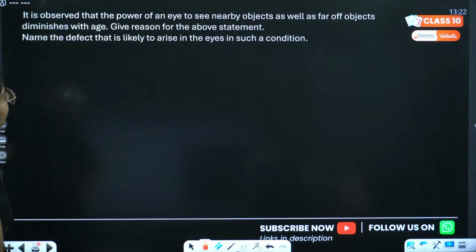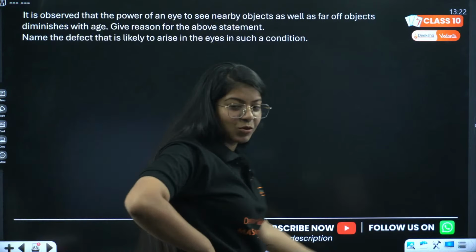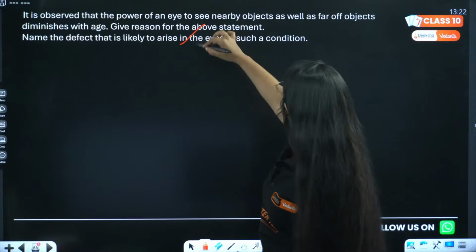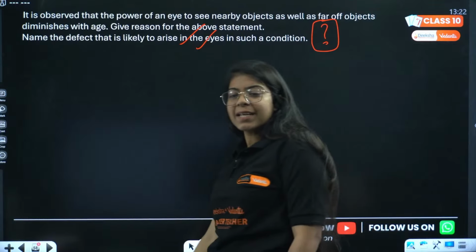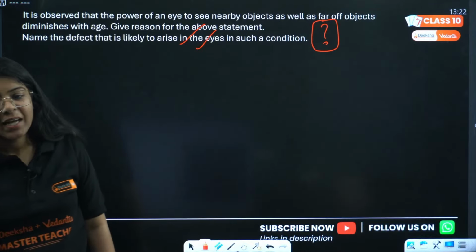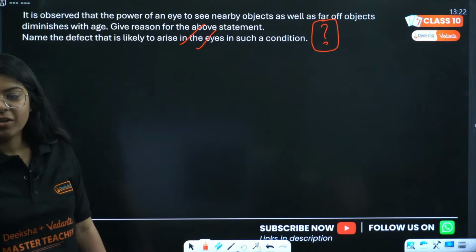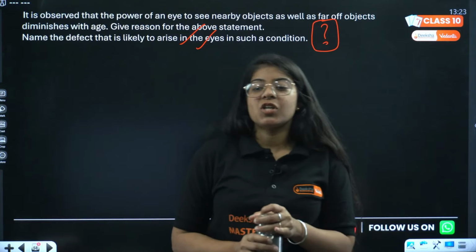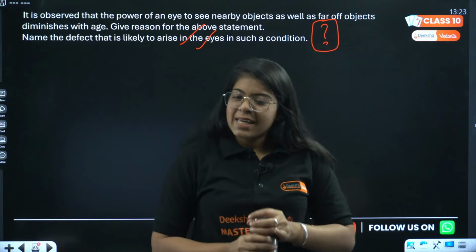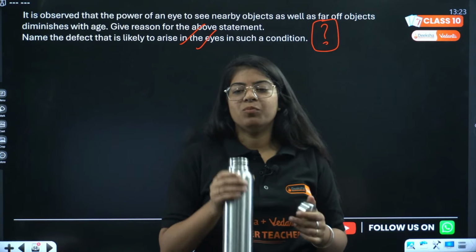It is observed that the power of an eye to see nearby objects as well as far off objects diminishes with age. Give reason for the above statement. Name the defect that is likely to arise in such a condition. We just did the same question. A person cannot see nearby as well as far away objects clearly. What is the defect? The defect that we just studied is presbyopia.